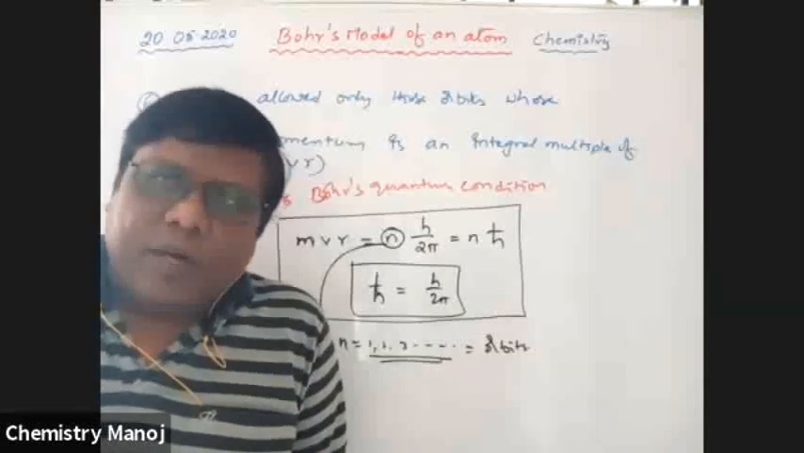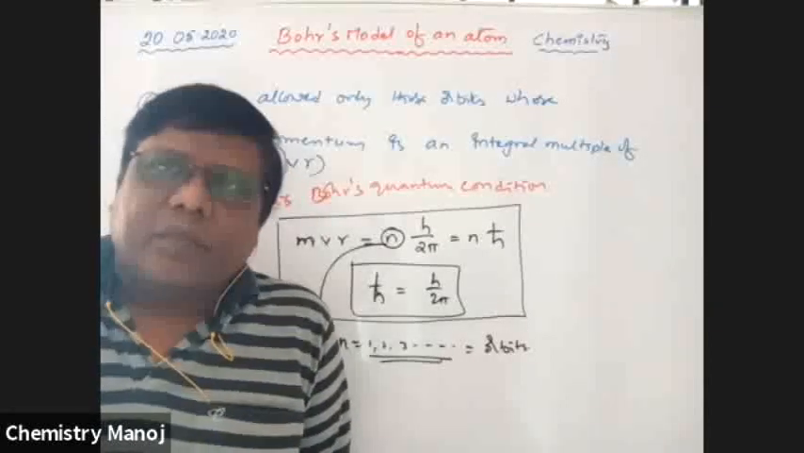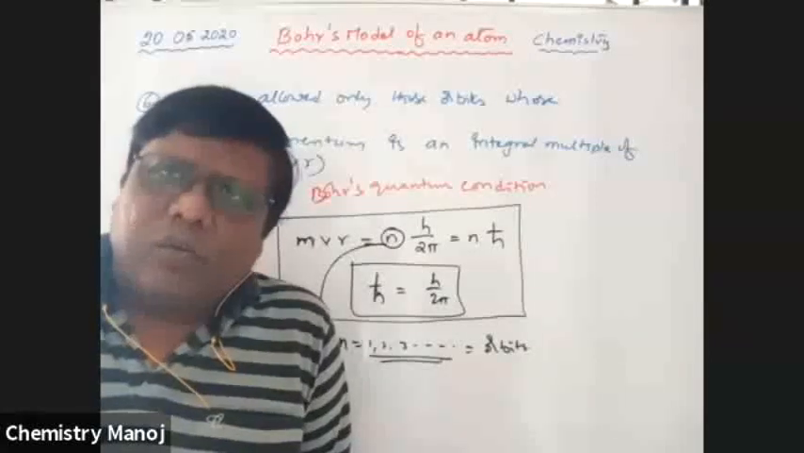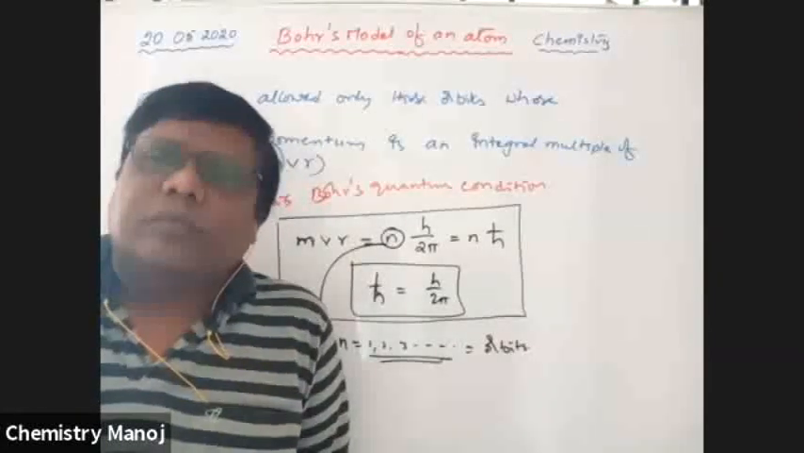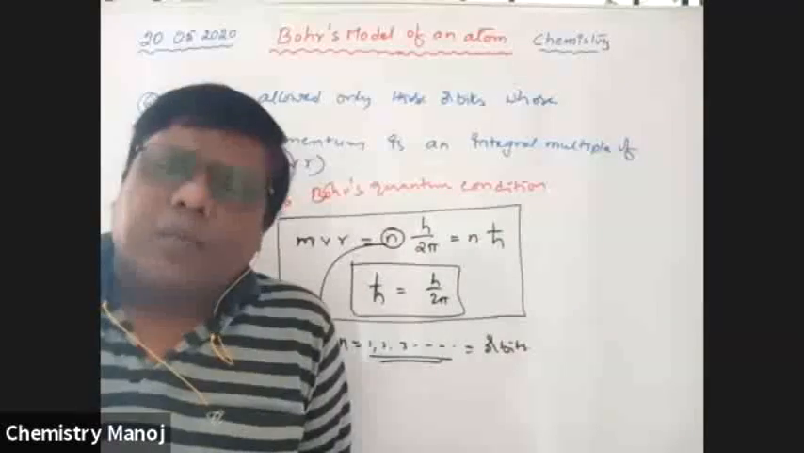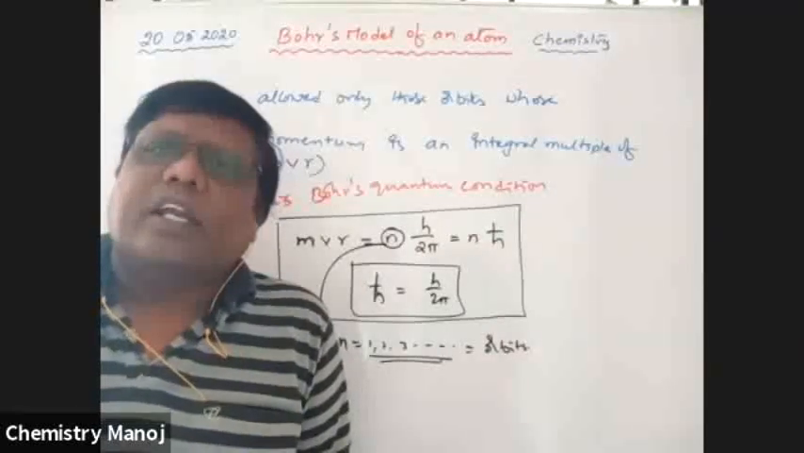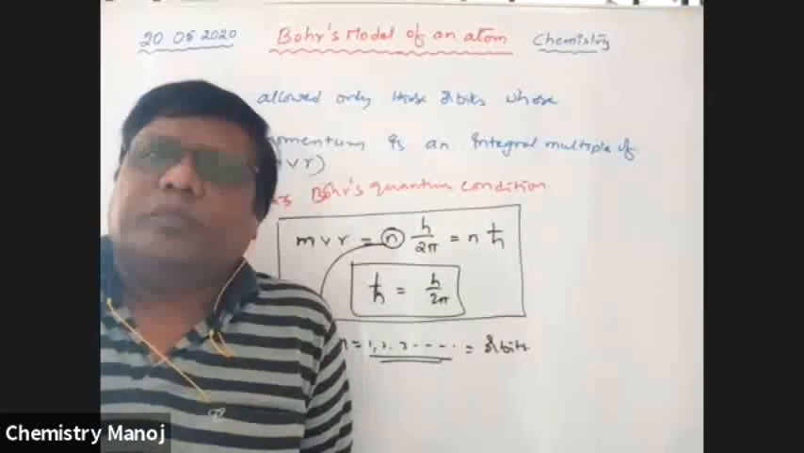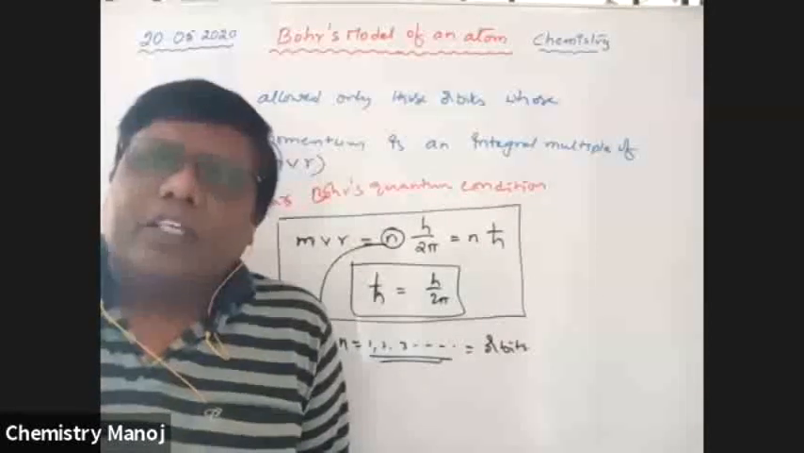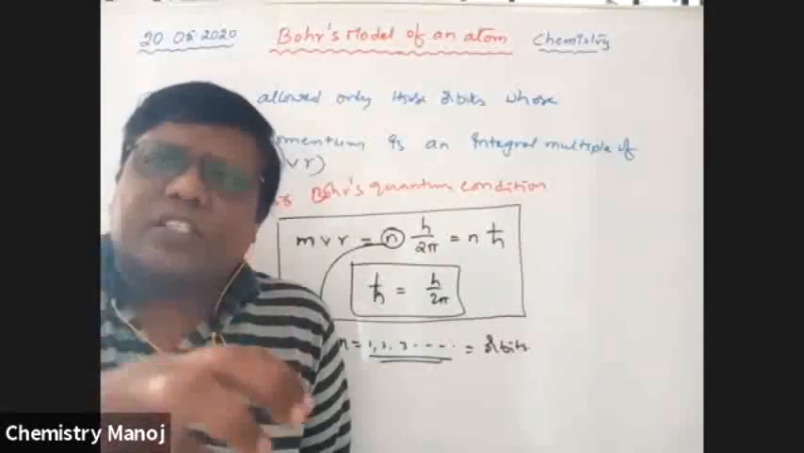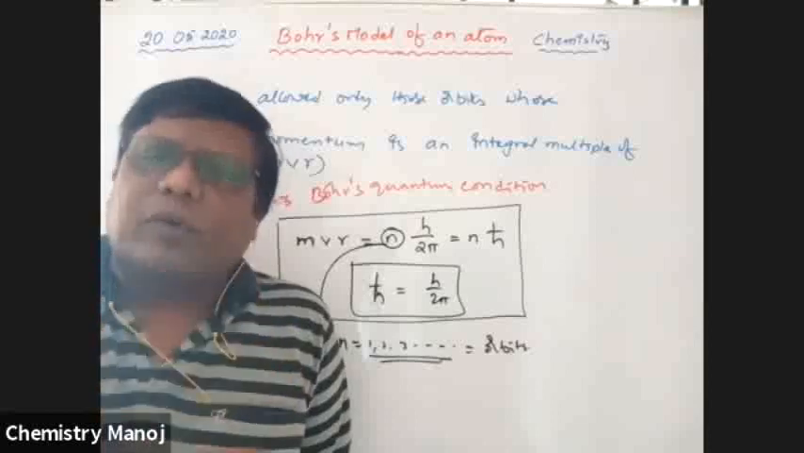Next, and most important, only those orbits are allowed by Bohr whose angular momentum, that is mvr, is an integral multiple of h by 2 pi. So these are some conditions. Those are the postulates given by Bohr.